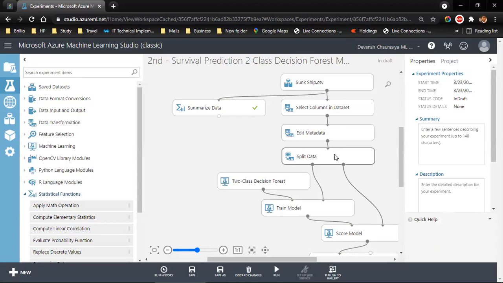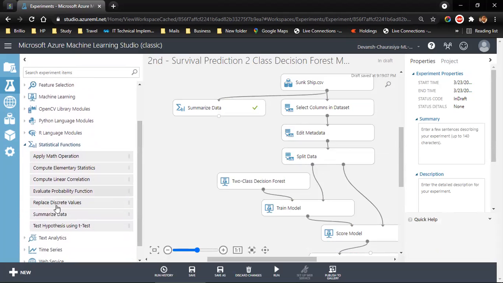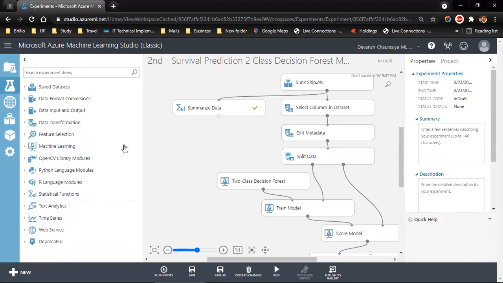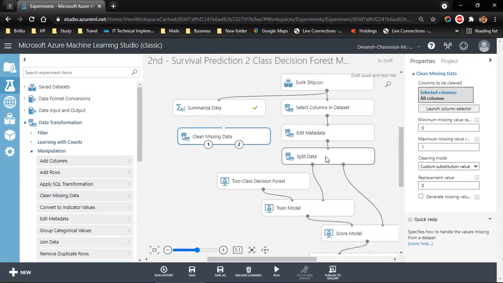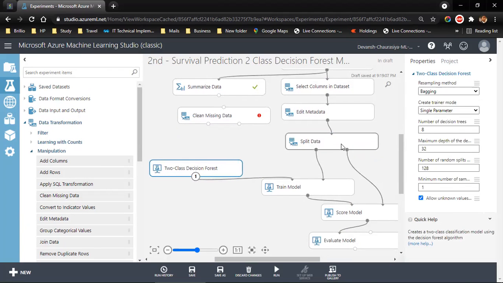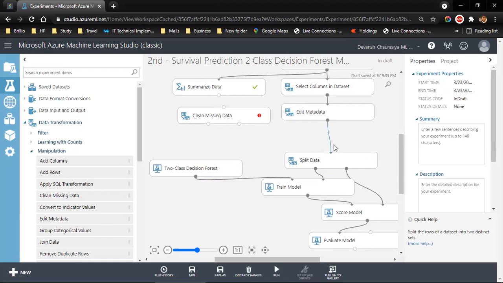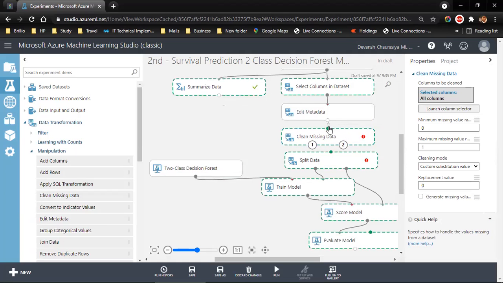Now, we saw that a couple of data points were missing. So we need to replace the missing values. Replacing the missing value is a data transformation. So we have to come to data transformation, clean missing data. Clean missing data should come after edit data, because after editing the data, we are going to clean it, not clean it and then edit it. It is missing value imputation. So I connect it here, clean missing data.